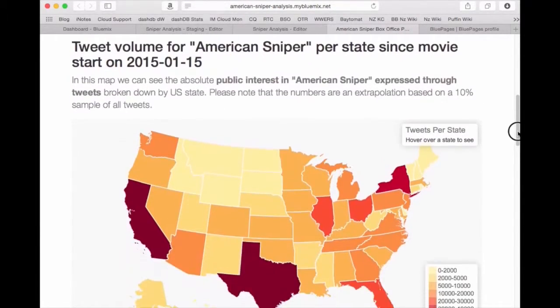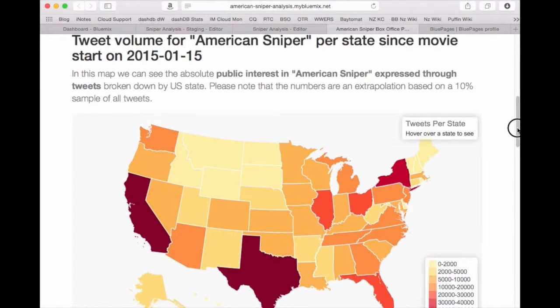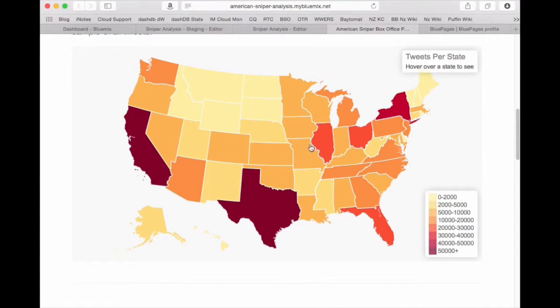The first thing we can see in the report is just the absolute volume of tweets about this movie over time, but it's already broken down by state. We can do this because the IBM Insights for Twitter service discovers the author profile city location.